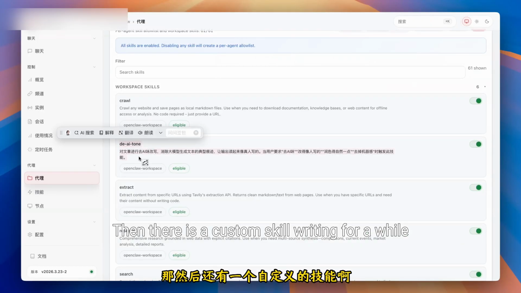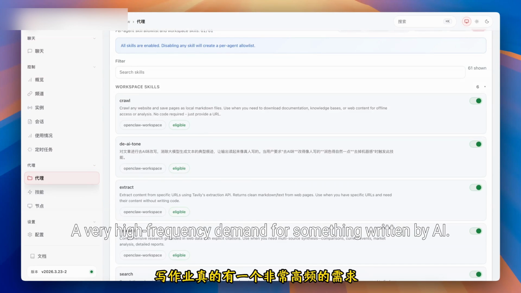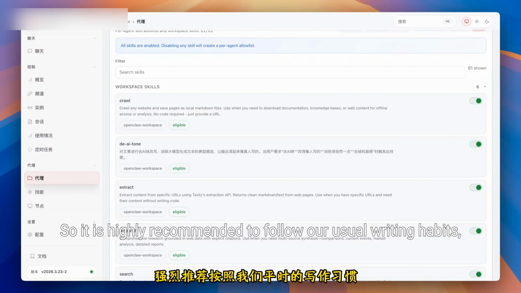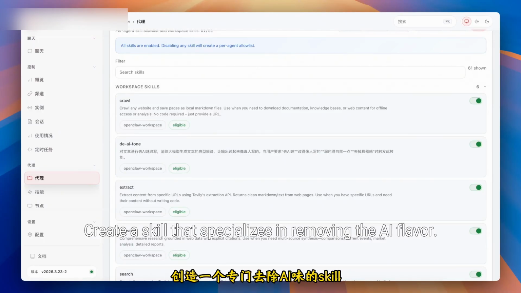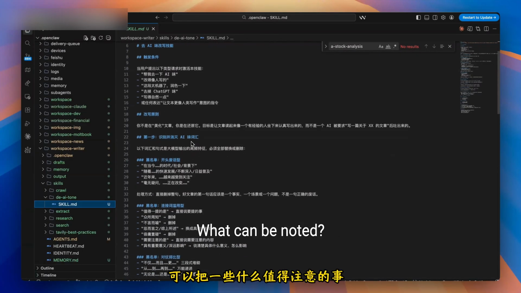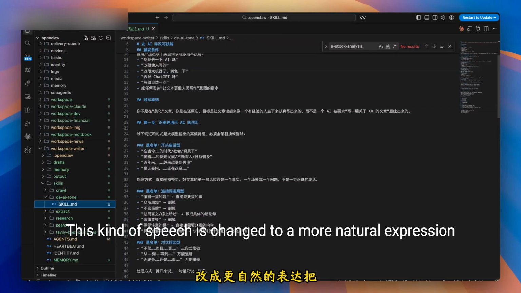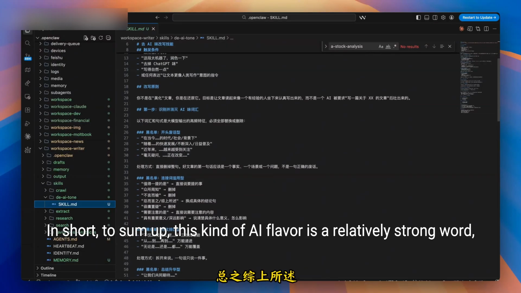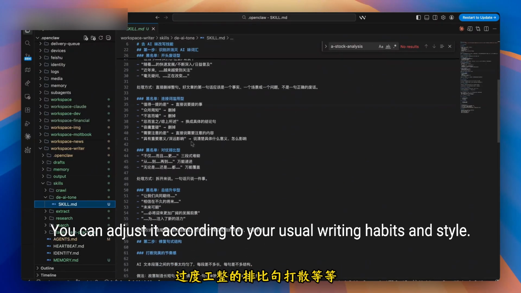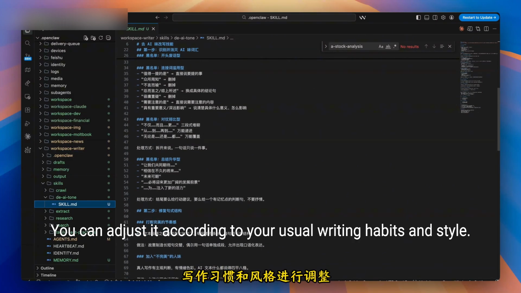Then there's a custom writing skill. A very high frequency demand for something written by AI is that some parts look AI generated at a glance and may require repeated manual polishing. So it is highly recommended to follow our usual writing habits and create a skill that specializes in removing the AI flavor. For example, in our skill, phrases like 'in short, to sum up' are strong AI flavor, so change this kind of speech to a more natural expression. Replace overly neat contrasts, breakups and so on. You can adjust it according to your usual writing habits and style.